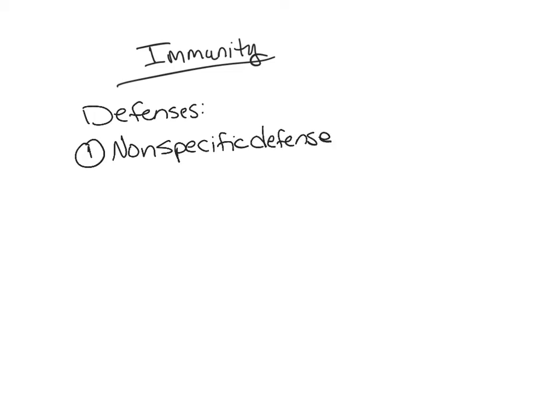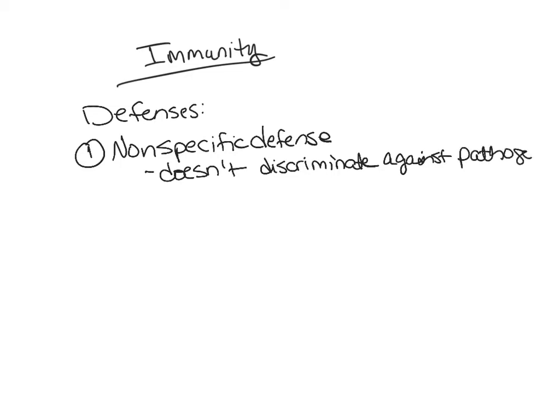One type of defense is called non-specific defense. In this defense, the body does not discriminate between one threat or another, so it doesn't discriminate against pathogens. In other words, it's not looking for a specific pathogen, a specific bacteria, a specific virus. It's going to defend your body against any type of pathogen. The other thing with this one is that it is present at birth. Because it's present at birth, sometimes we call it your innate immunity, innate meaning you're born with it.